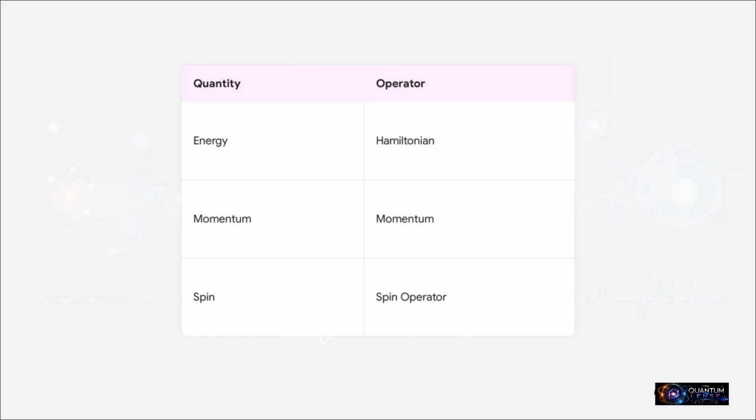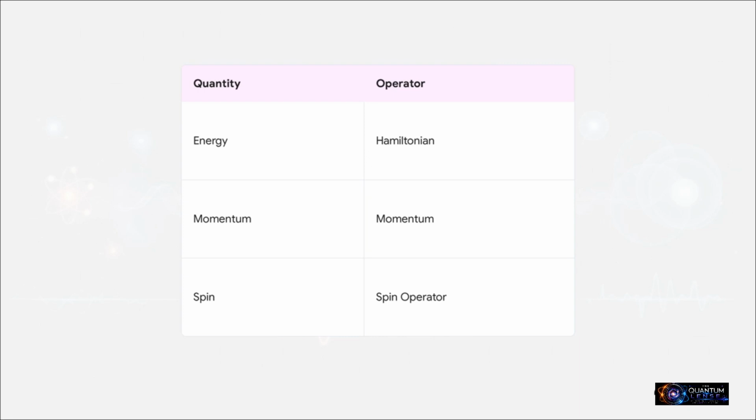Angular momentum, you use the angular momentum operator. Spin, there's a spin operator. Every single measurable thing in physics uses its own mathematical machine, and every single one of those machines has its own unique set of eigenvalues and eigenfunctions. Together, they form the complete mathematical language that describes reality itself, from tiny subatomic particles all the way up to giant galaxies.